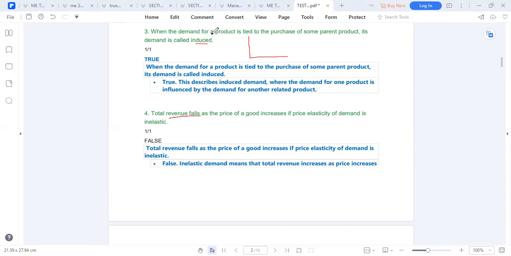when demand for a product is tied to the purchase of the parent product, it is called induced demand. So induced demand is, for instance, the demand for fuel is tied to purchasing a car. It is induced demand because if you have a car, inevitably, you will need what? Fuel. So that is like a complement. It is induced from the parent product. All right. So I don't know that that is clear.